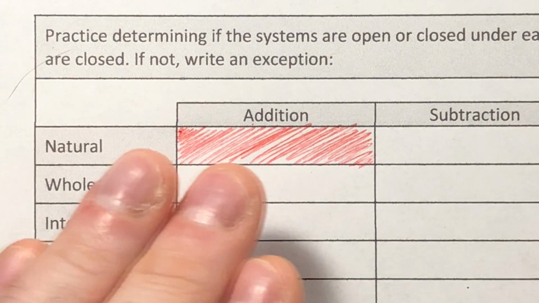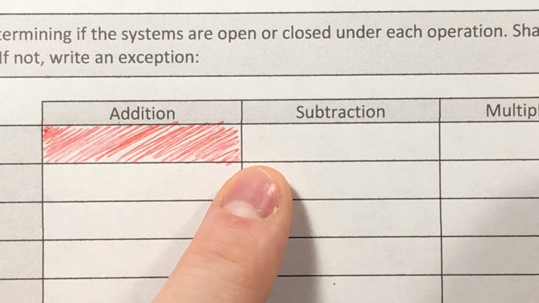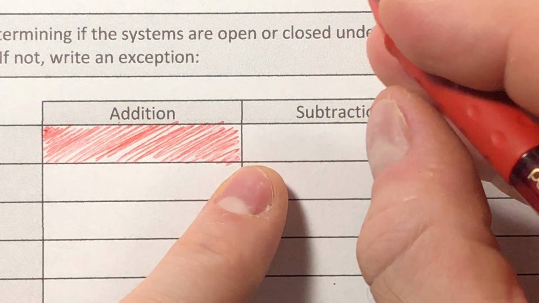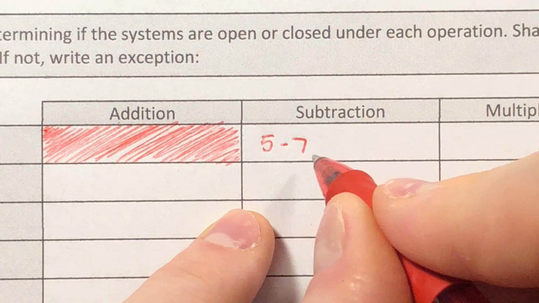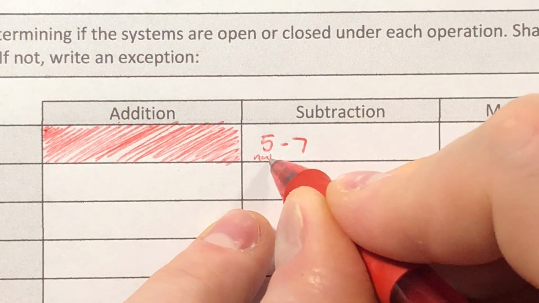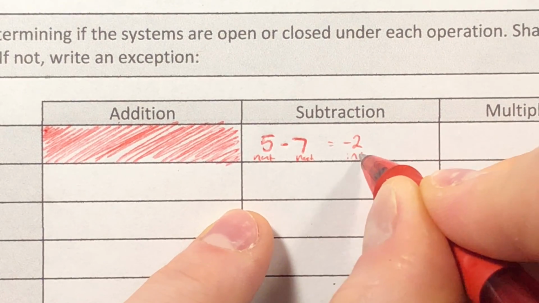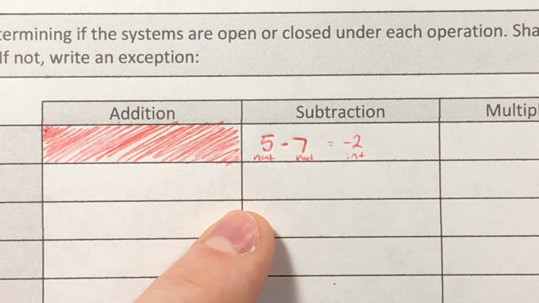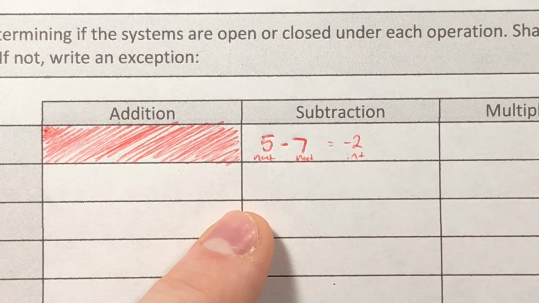Now, conversely, if I were to take that and say, okay, what about through subtraction? Well, I could say 5 minus 7. 5 is a natural number. 7 is a natural number. And I get a -2, which is an integer. That means that this is open. So this is going to be my example of how this system is open. Where this one was closed, there's no example.